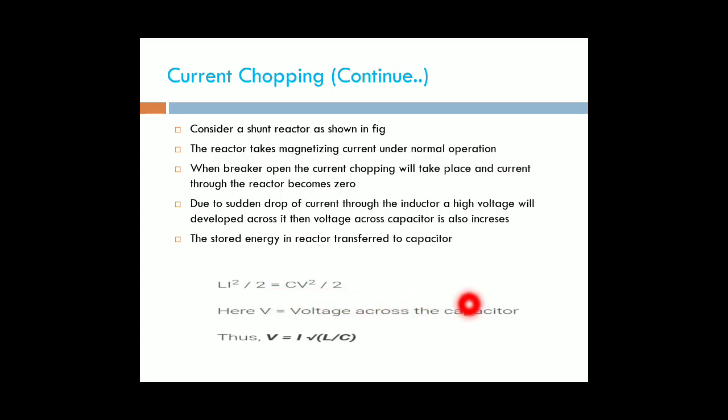Here V is the voltage across the capacitor. Thus, V is equal to I by root LC. This is the prospective voltage across the capacitor during the current chopping.